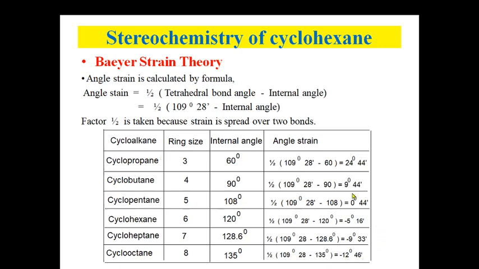So by analyzing this table, we can say cyclopentane should be the most stable as compared to the remaining compounds. If you compare cyclohexane with cyclopentane, cyclopentane should be more stable as compared to cyclohexane, but the actual situation is different, which we have to see afterwards. So this is about the angle.